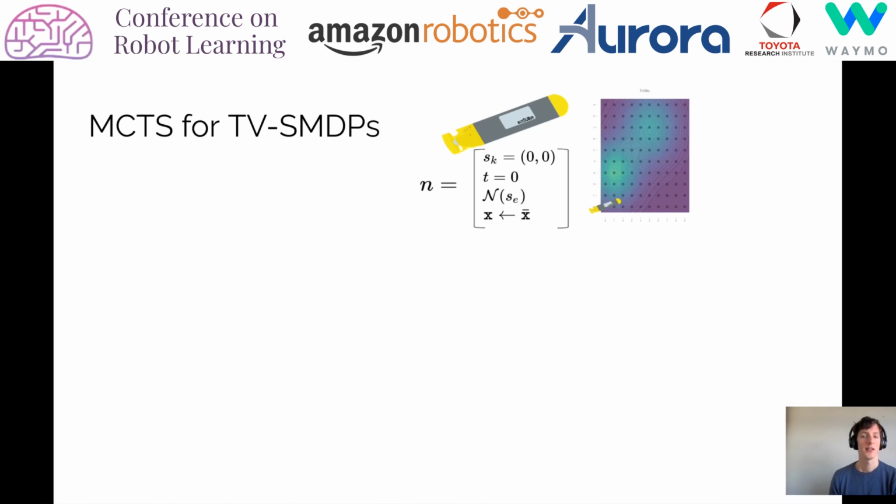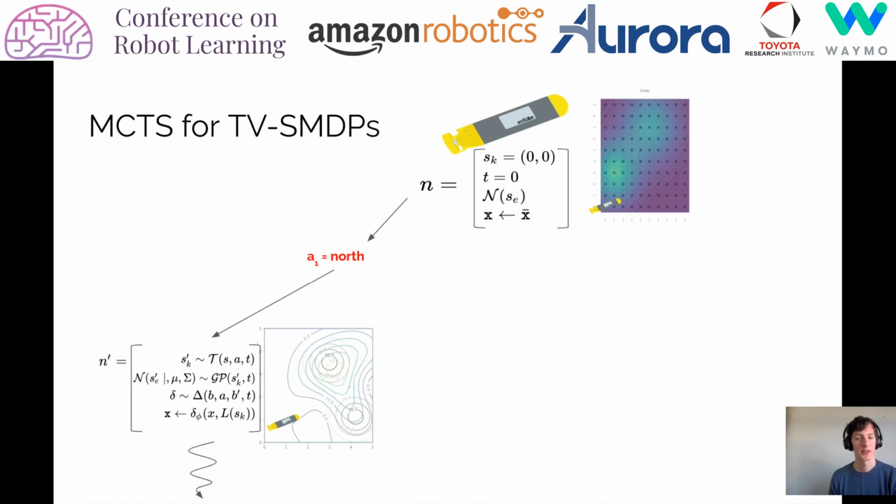I'll quickly demonstrate the extensions we made to the MCTS search nodes and the sampling procedure. Here I show the root node that maintains the initial known state. For example, xy could be 0, 0, the initial time, t equals 0, and the initial belief over the latent state feature, SE, and the initial state of the finite state automata representing the mission specification.